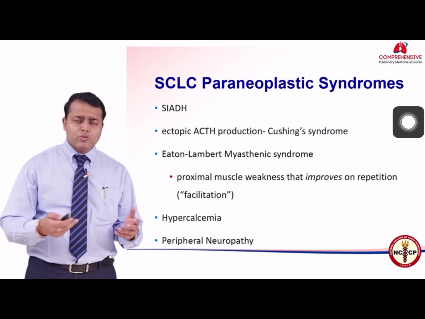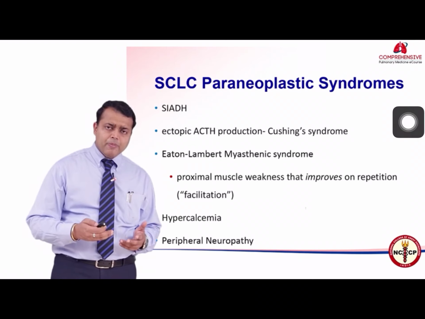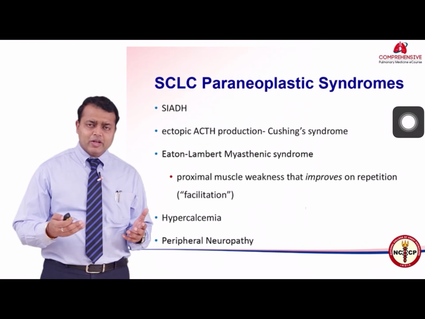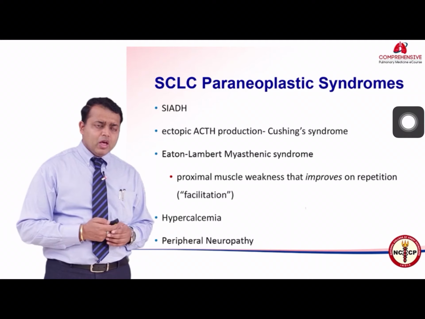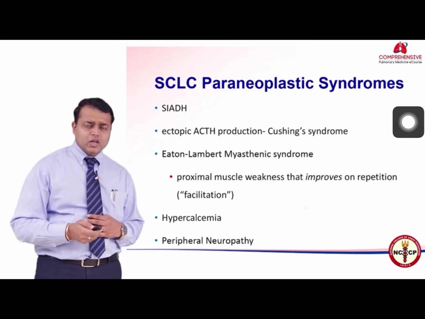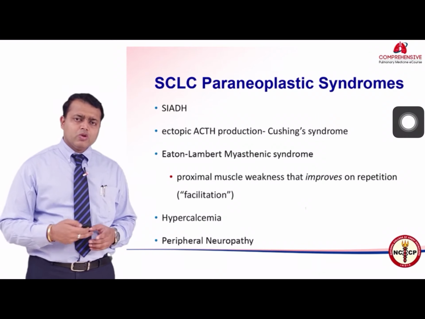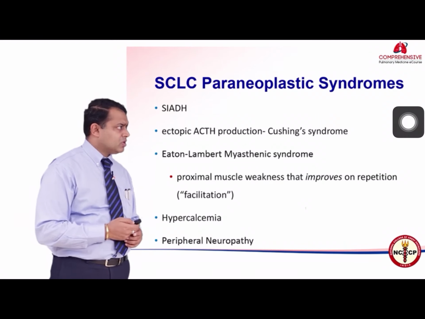Hypercalcemia may result from bone metastasis or from PTH-RP, that is parathyroid hormone-related protein. Peripheral neuropathy is another paraneoplastic syndrome which may be encountered in about 1 to 2% of these patients.